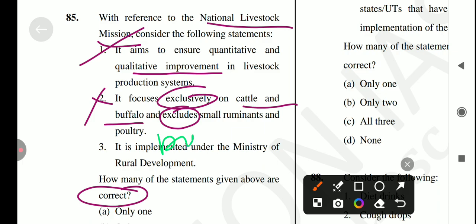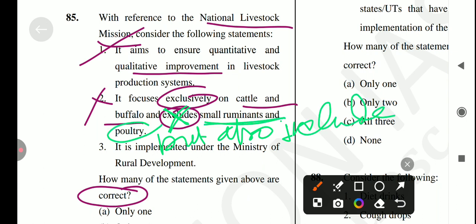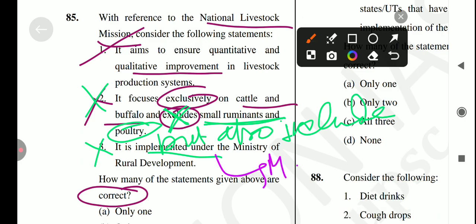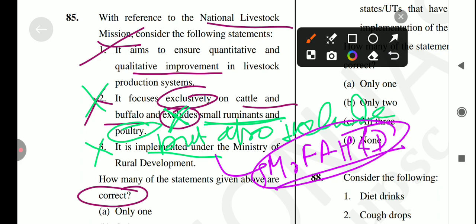it's not exclusively on cattle and buffalo, it also includes small ruminants and poultry. So statement second is incorrect. Next is, it is implemented under the Ministry of Rural Development. Is it true? No, it's also incorrect, because it's not under the Ministry of Rural Development. It's under the Ministry of Fisheries, Animal Husbandry, and Dairying. Okay, so the answer for this question is option number A.